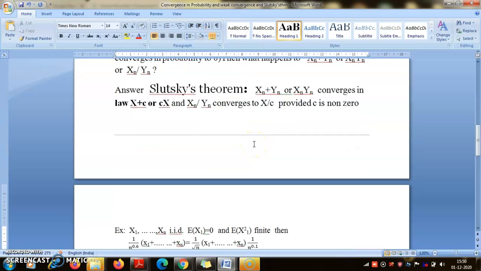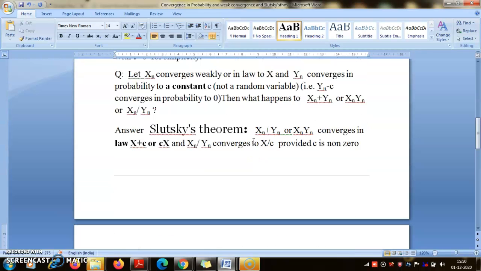So Slutsky's theorem is a very important result, like many other results that you have seen, like the DCT, the Borel-Cantelli lemma, Slutsky's theorem, the central limit theorem. These are some of the fundamental results of probability theory based on which an entire subject is developed. So no matter what level of probability you do, these will be your lifelong tools.